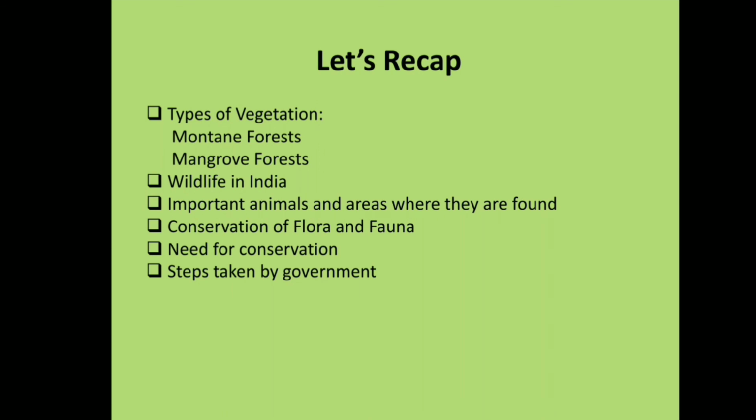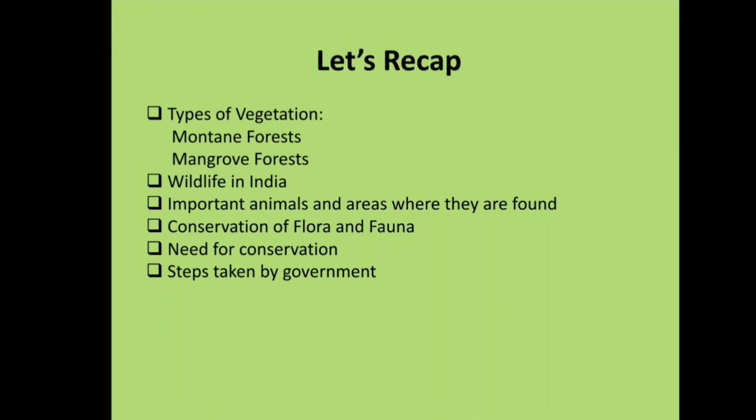Then we talked about the need for conservation. What do we mean by conservation? Conservation means the efforts made by man to safeguard the flora and fauna. As you know, plants provide us with medicines, animals provide transportation, meat, eggs, fish provide nutritive food, insects help in pollination of crops and fruit trees. Pollution and reckless cutting of the trees will disturb flora and fauna. So it is very important to conserve the flora and fauna.